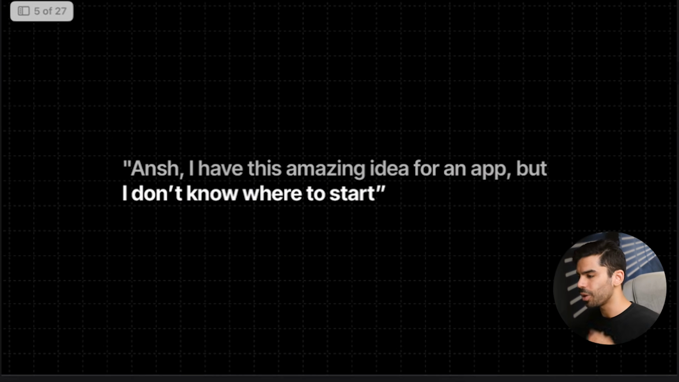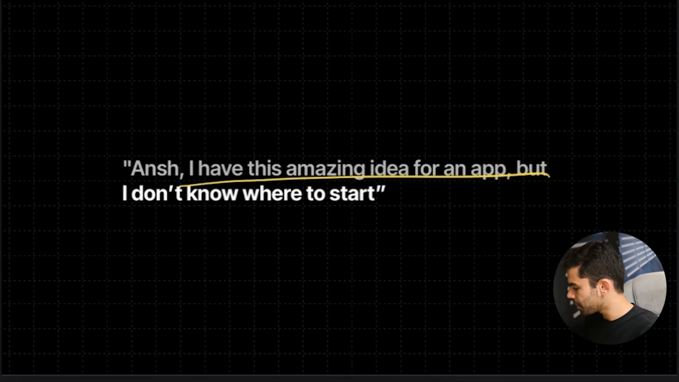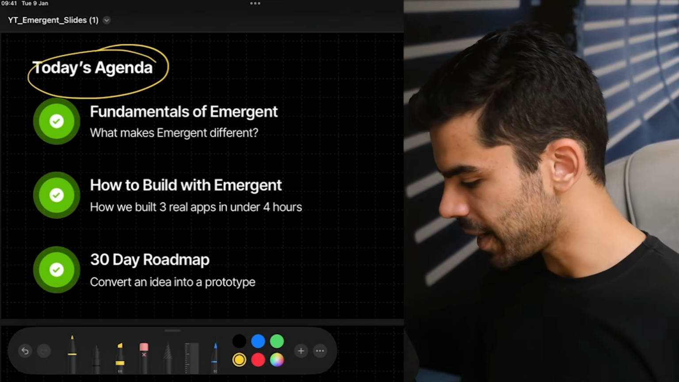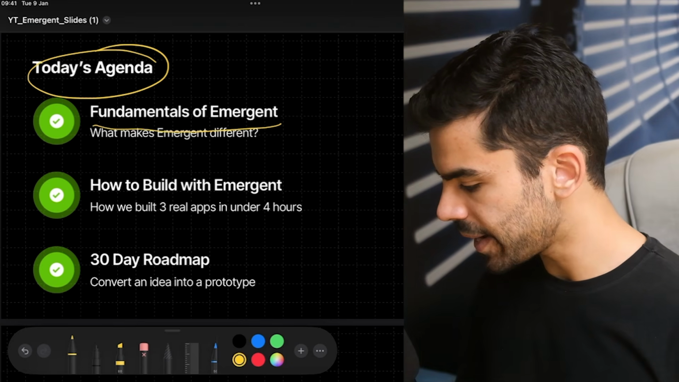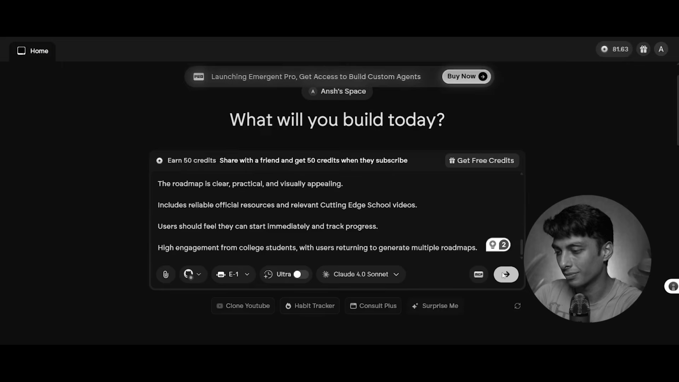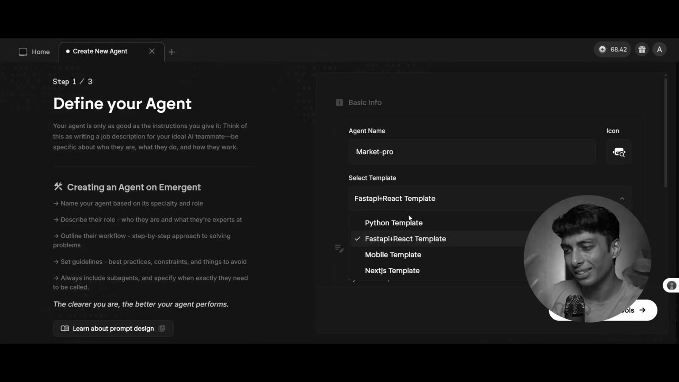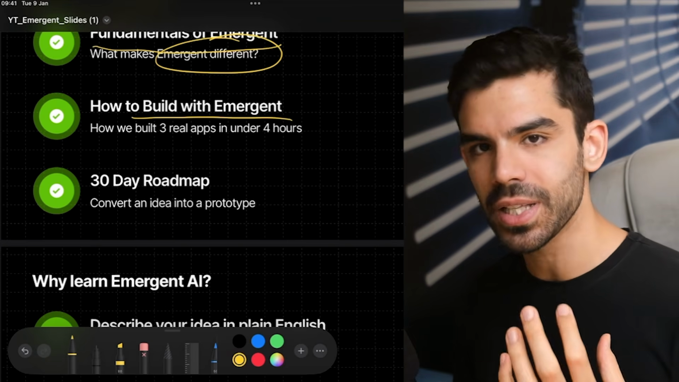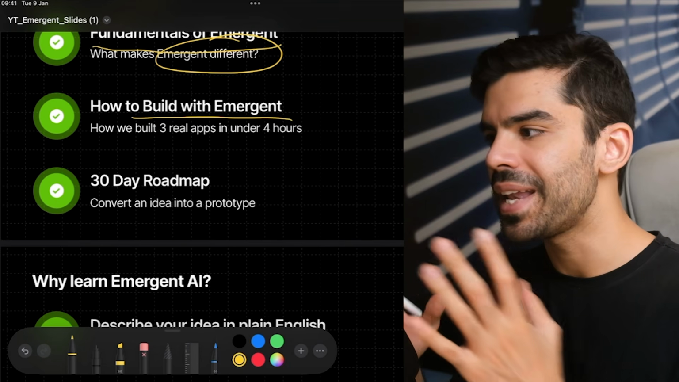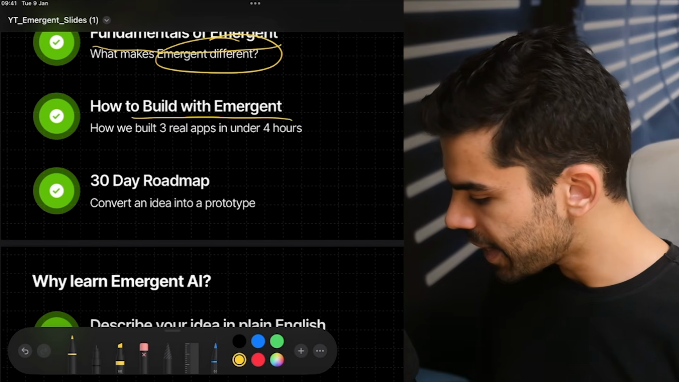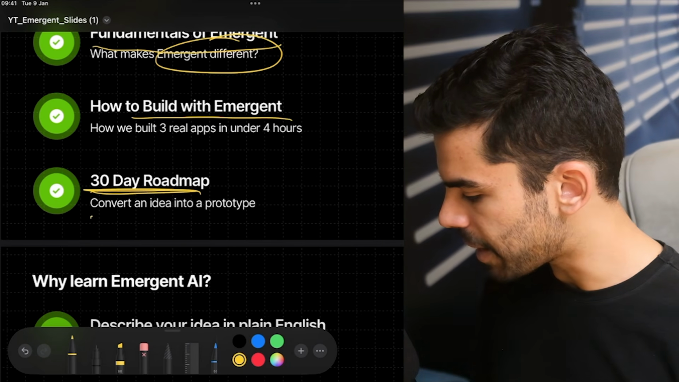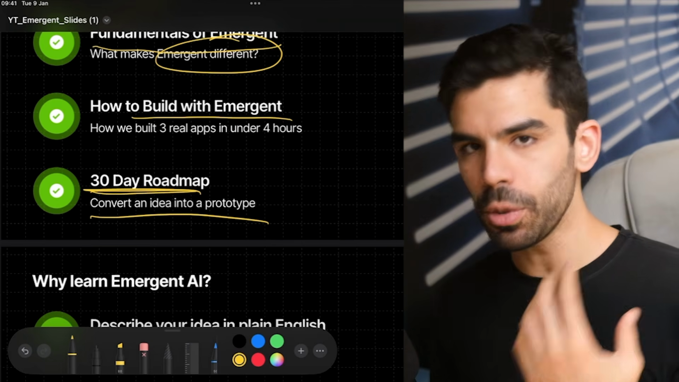But before we go to all of these things, it's important to define the why. People say that, Ansh, I have this amazing idea for an app, but I do not know where to start. So first I will explain the fundamentals of Emergent AI as to what makes Emergent so different. Then Rohak will take you through the entire process of building with Emergent. He will show you how you can build real apps and how exactly you navigate through the entire interface. Then we'll give you a 30-day roadmap that will help you convert your idea into a prototype.